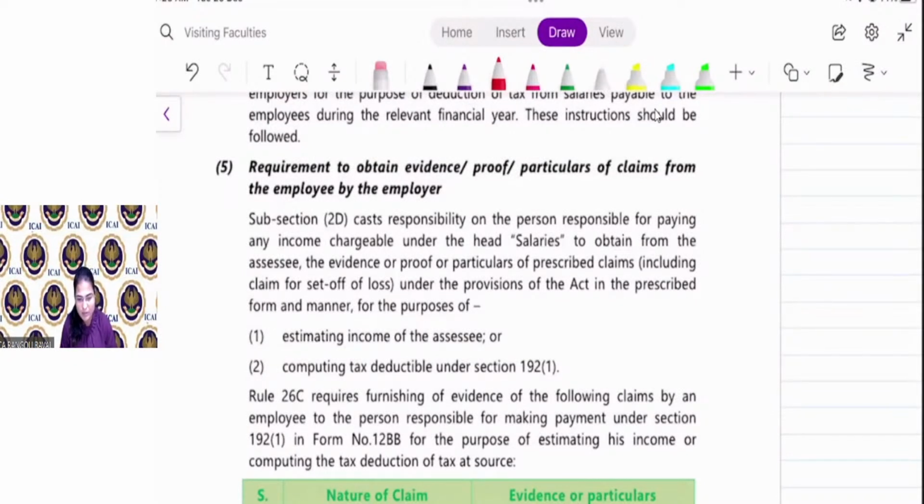1,50,000 is for the year, and Form number 12BA is the breakup of your salary. That is, what component is towards HRA, what component is basic salary, what component is dearness allowance. Those particulars are given in Form 12BA.